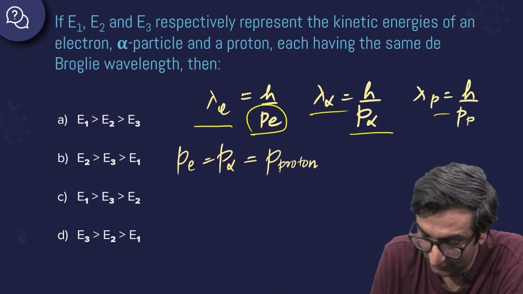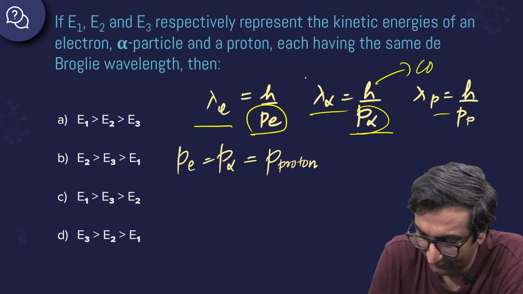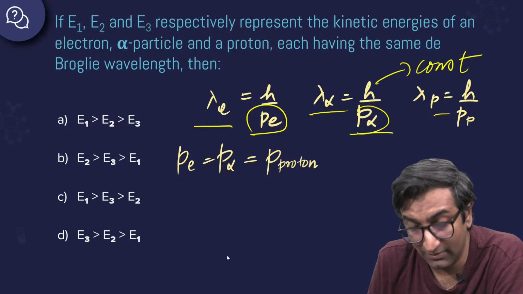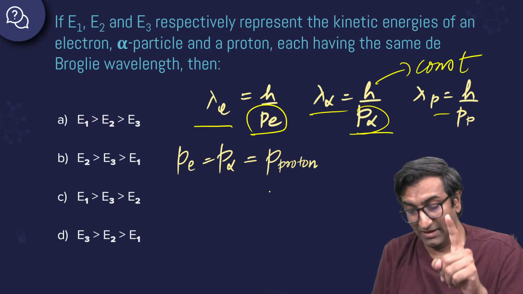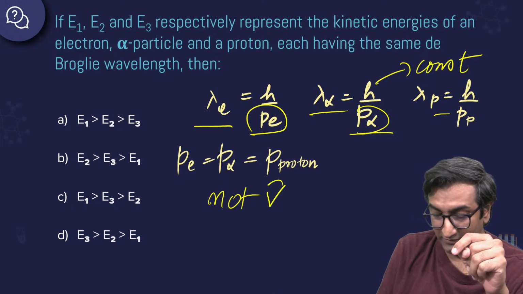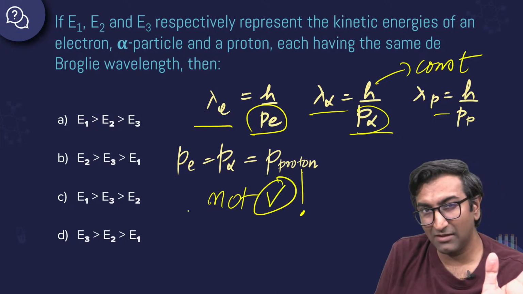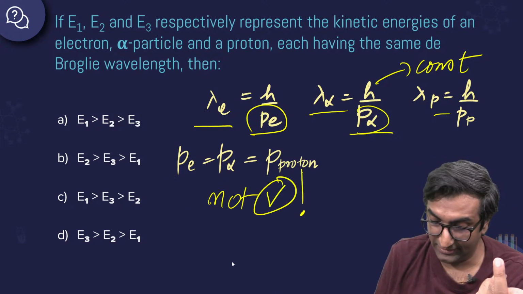Which means that p is equal. Why? Because h is constant anyway, right? That means the momentum is the same. Remember, it's saying that momentum is the same, not the velocity. Momentum is the same, which means the mass is different, so the velocity will be different.